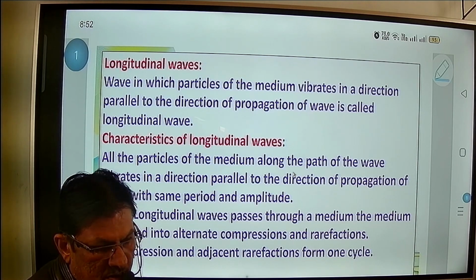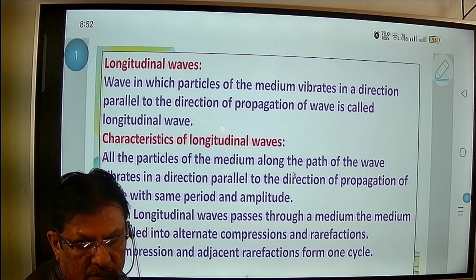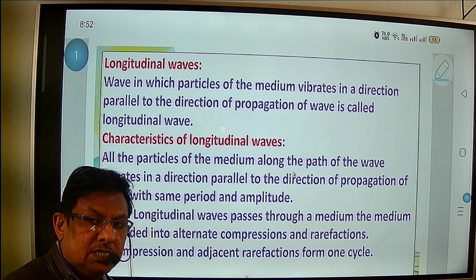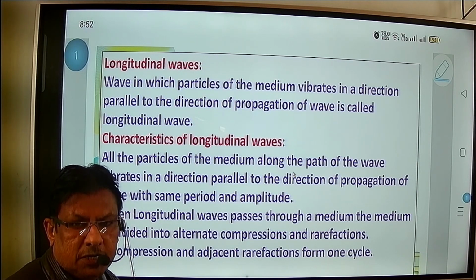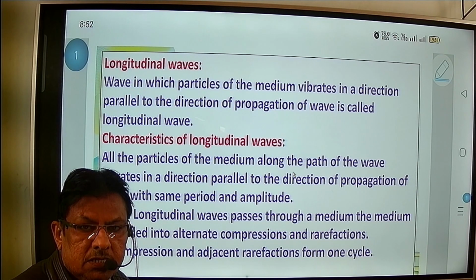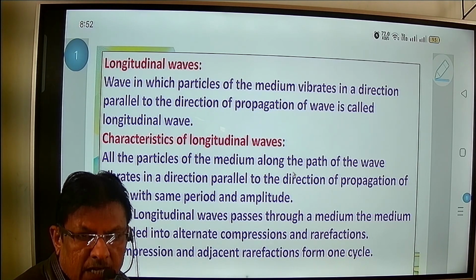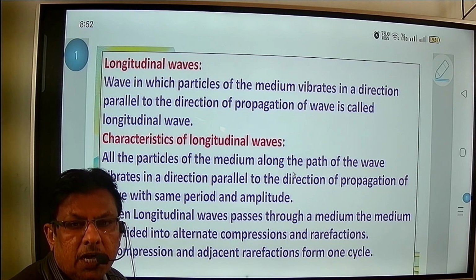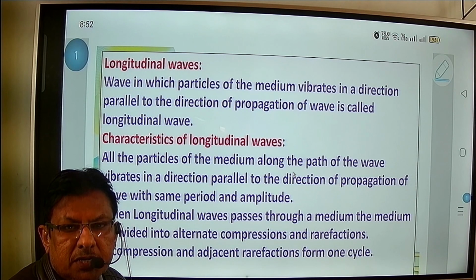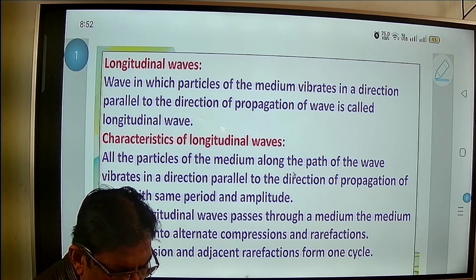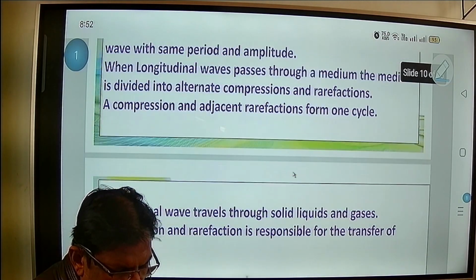What we have seen is that in a transverse wave, one crest with one trough forms one cycle. But in this case, instead of crest I will speak about compression, and instead of trough I will speak about rarefaction. So the adjacent compression and rarefaction give us one complete cycle. So this is the condition.